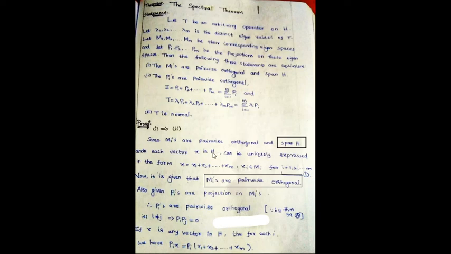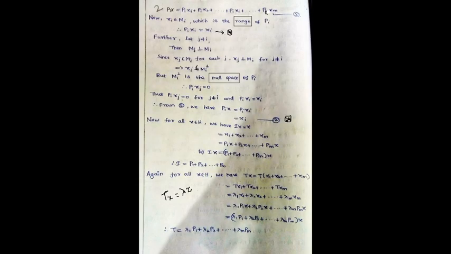And you know that for each x in H, you can consider Pi x equal to Pi into Ex. You can take x as x1 plus x2 etc. plus xm. Now see here, Pi x is equal to Pi x1 plus Pi x2 plus etc. plus Pi xm.